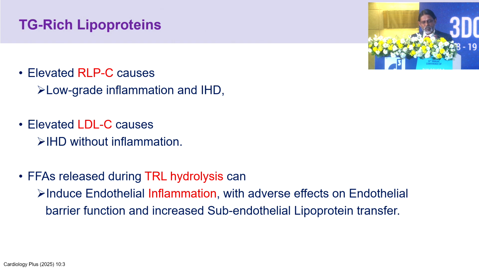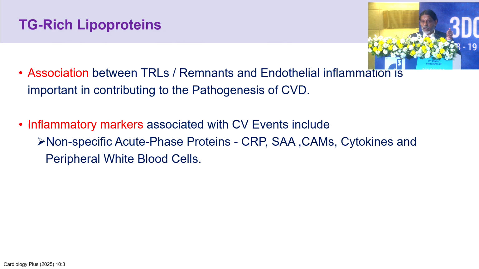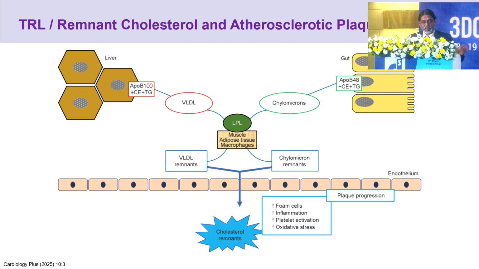FFA released during hydrolysis can induce inflammation, and it affects endothelial barrier function as well as subendothelial lipoprotein transfer. The association between TRL remnants and endothelial inflammation contributes to the pathogenesis of CVD. The inflammatory markers include CRP, serum amyloid A, adhesion molecules, cytokines, as well as peripheral white blood cells. TRL, remnant cholesterol, and atherosclerotic plaque: from the intestine and the liver, they are incorporated with ApoB, that is ApoB48 and ApoB100, and undergo hydrolysis by LPL.